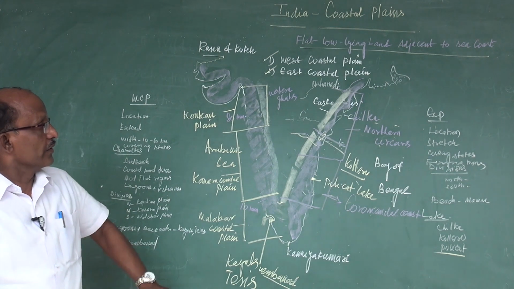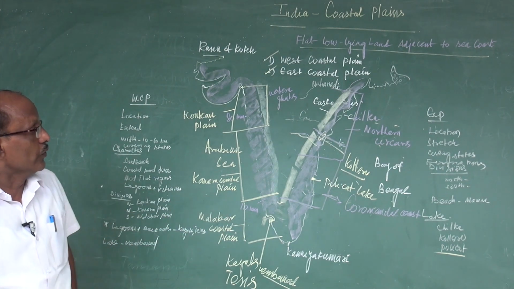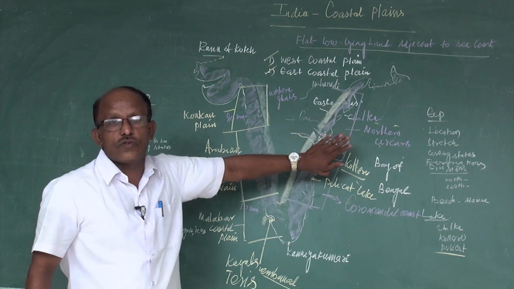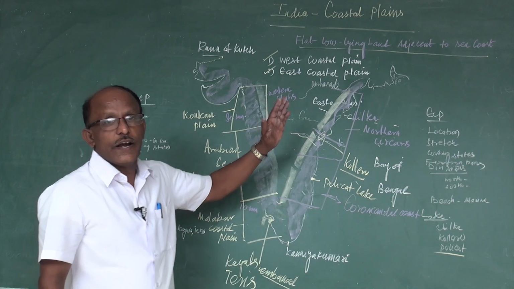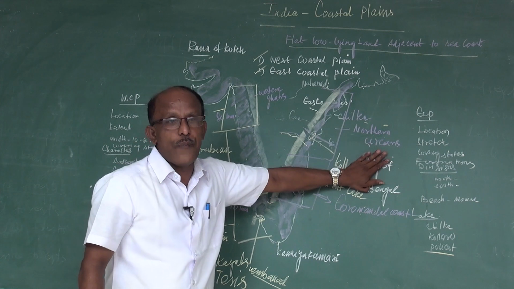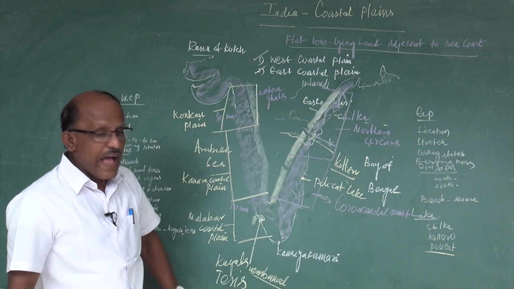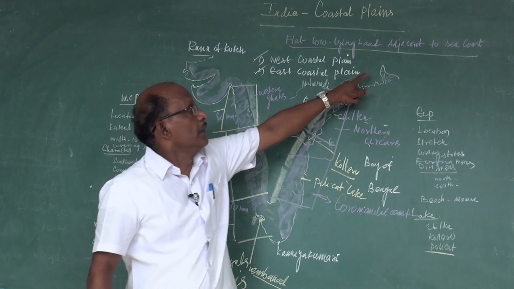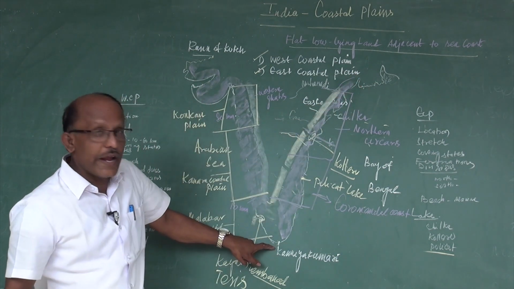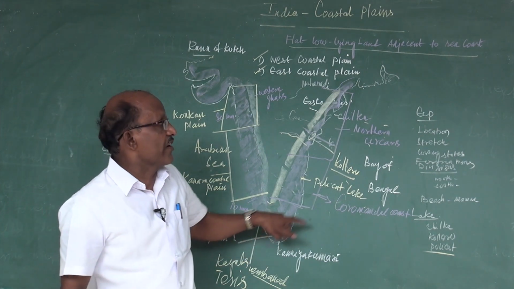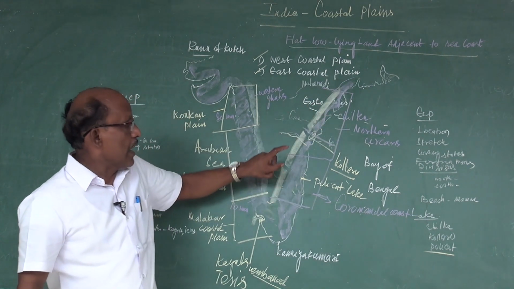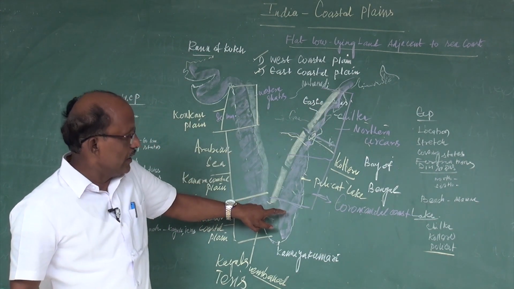So once again I would like to recall the points that I have told you. Where exactly are the eastern coastal plains located? The eastern coastal plains are located in between the Eastern Ghats and the Bay of Bengal, and they stretch from West Bengal to Kanyakumari, covering the states West Bengal, Odisha, Andhra Pradesh and Tamil Nadu.